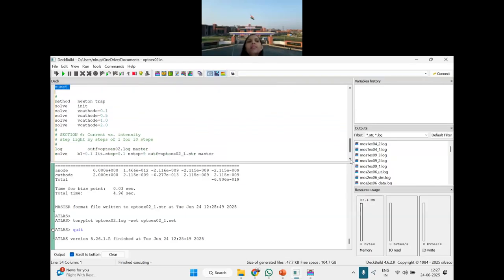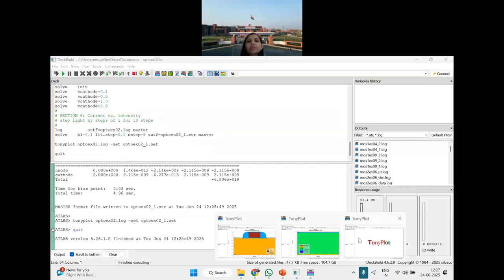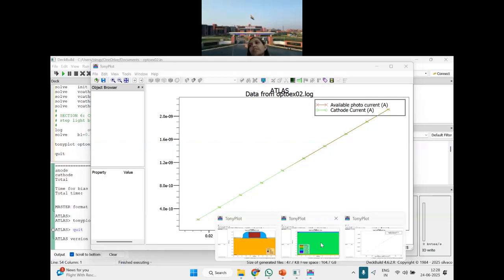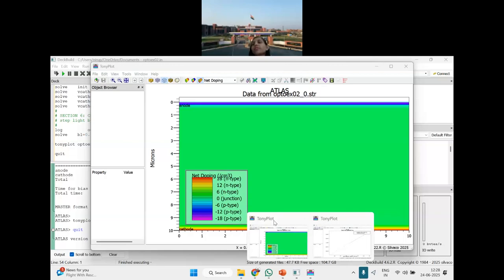Then again you apply some potential and check the device performance. Please see, for the cathode, as the light intensity increases, the current magnitude will also increase. This is what is shown here. A perfect thing: as you increase the light intensity, both anode and cathode photocurrent will increase. And this is the structure you have implemented: anode, cathode, a simple two-terminal device. This was the result for the earlier one.